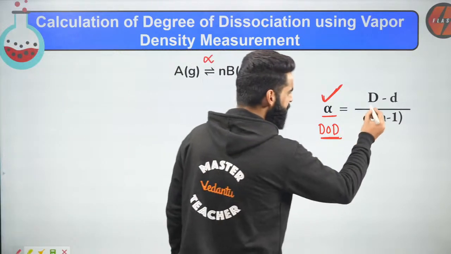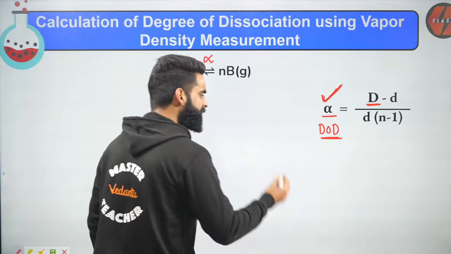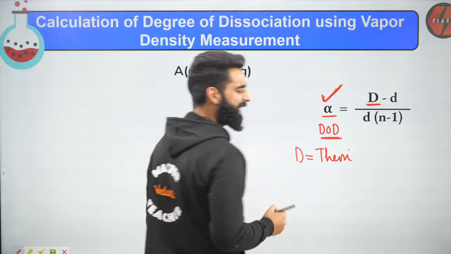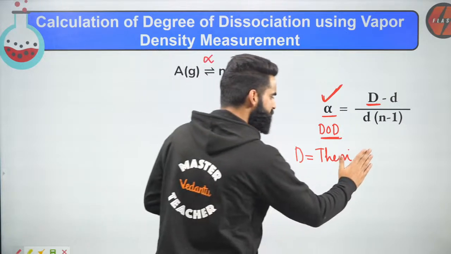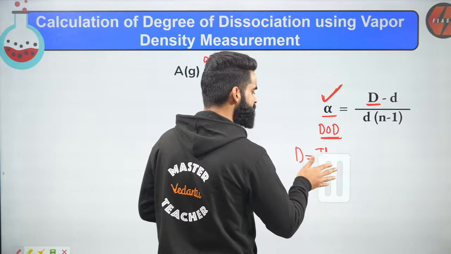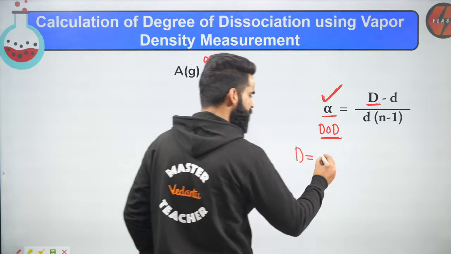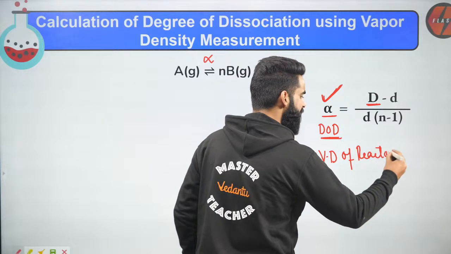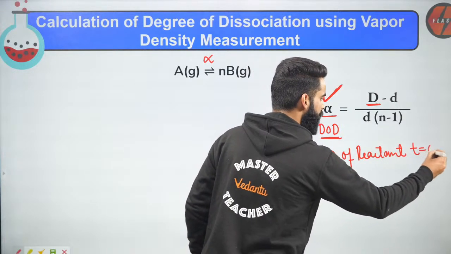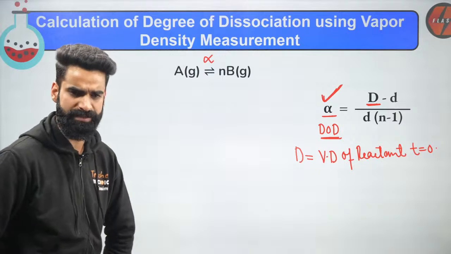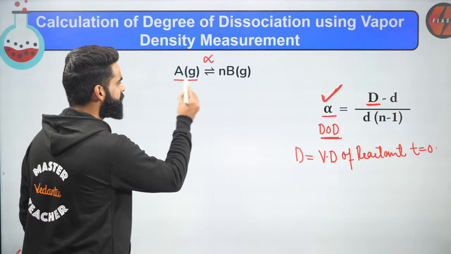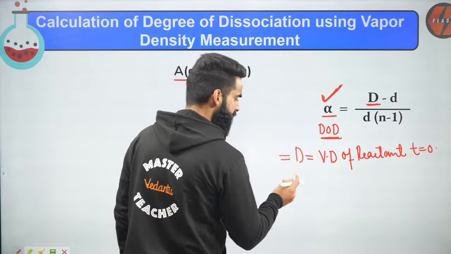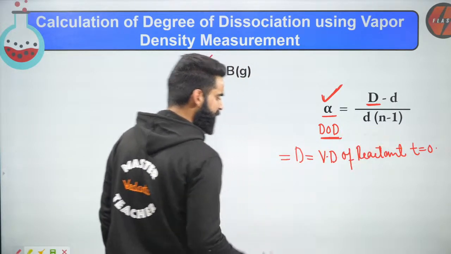First thing, guys, what is this capital D right here? Remember the terminologies. Capital D is the theoretical vapor density, or in simpler words, so that you can remember it, it is the vapor density of the reactant at time t equal to 0.